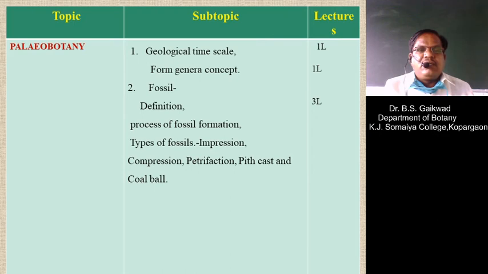Then the last topic is Paleobotany. Paleobotany is the branch of science which deals with the study of fossils.